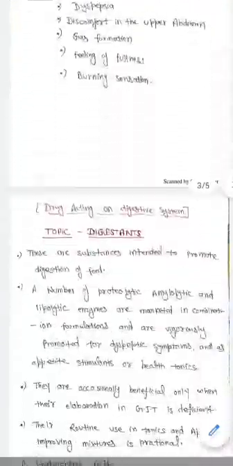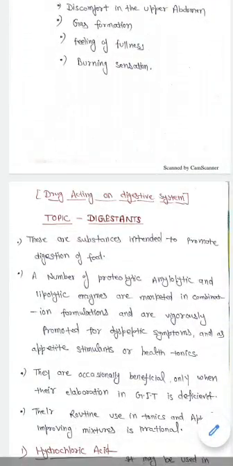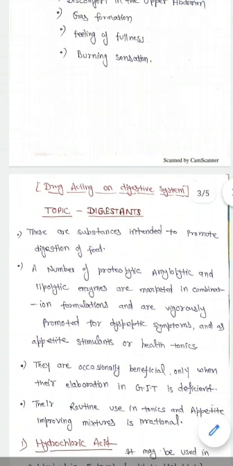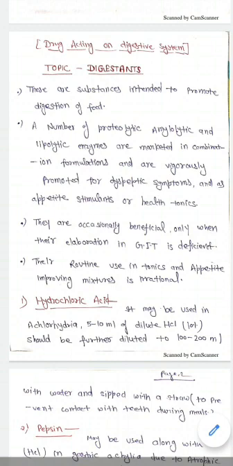The next topic in this category is digestants. So what are the digestants? Digestants are the agents or substances which promote the digestion of food. Digestants basically involve a number of proteolytic enzymes, amylolytic enzymes and lipolytic enzymes. So digestants basically are enzymes which facilitate the digestion of food.